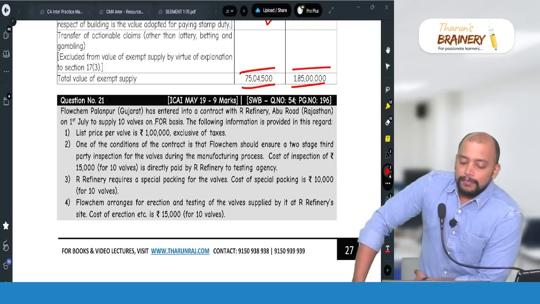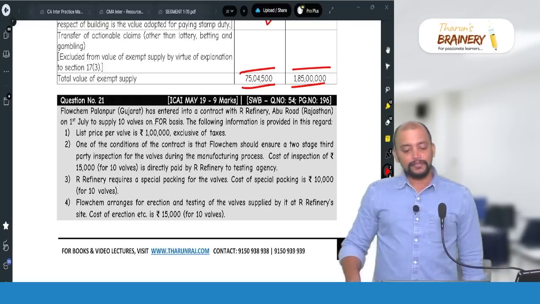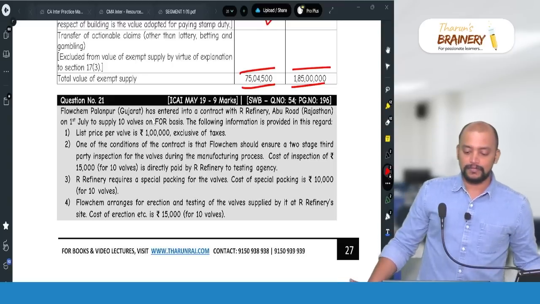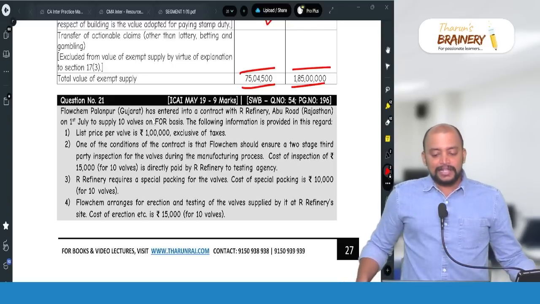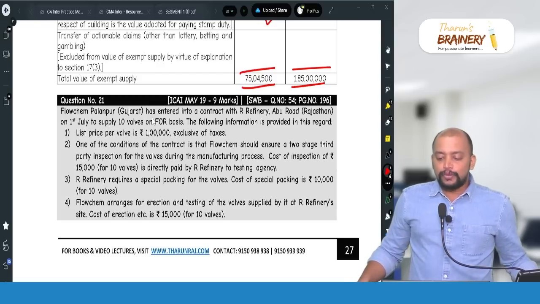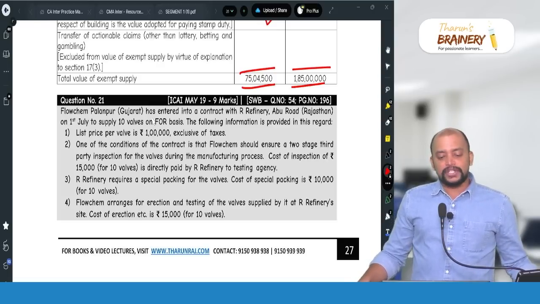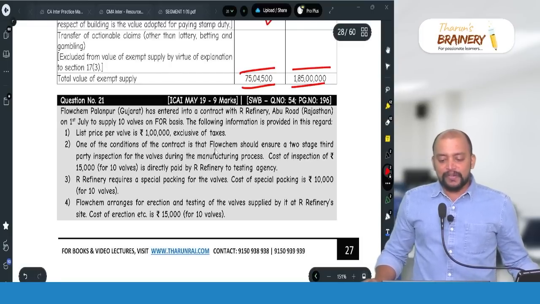Flochem Palanpur, look into page number 196. Flochem Palanpur, Gujarat has entered into a contract with R Refinery, Abu Road, Rajasthan on 1st July to supply 10 valves on FOR basis. The following information is provided in this regard.